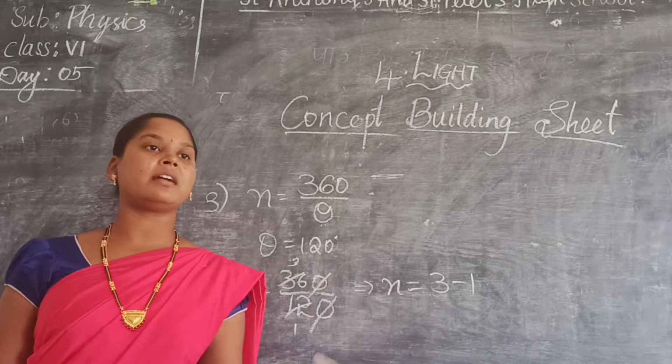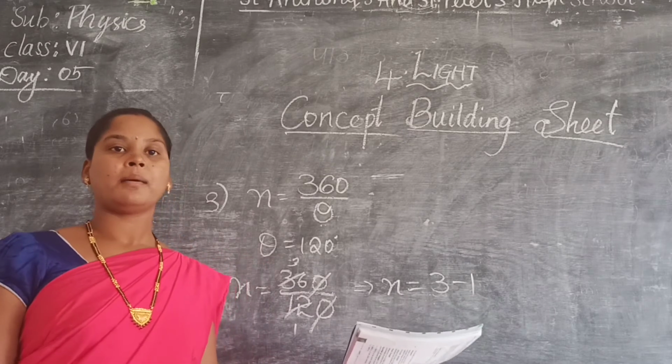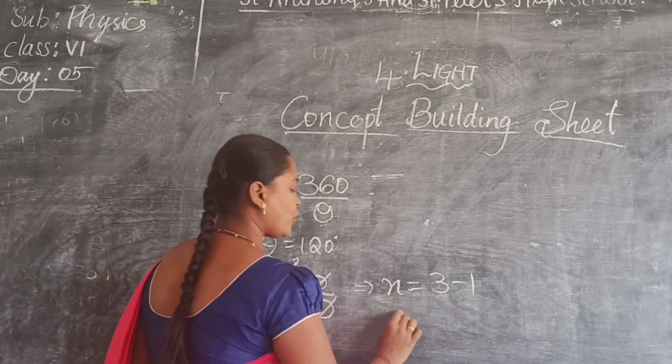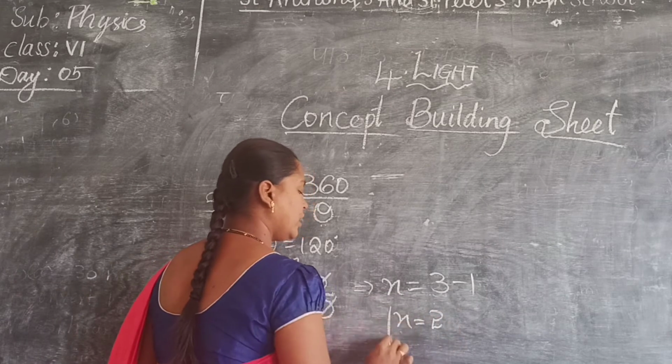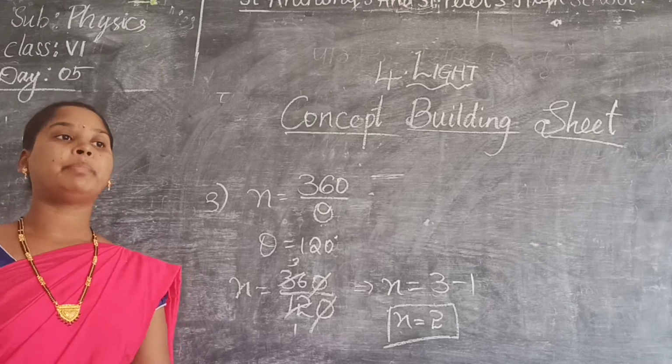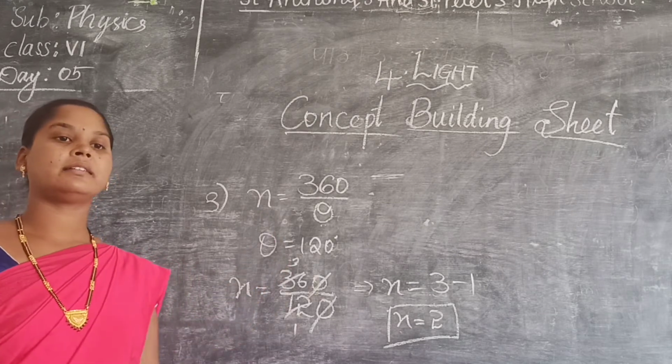But they did not mention that the object is at the bisector. So we can do n minus 1, whether it is even or odd. Now n is equal to how many images? 2. The two images are formed when the two mirrors are perpendicular to each other with an angle theta.